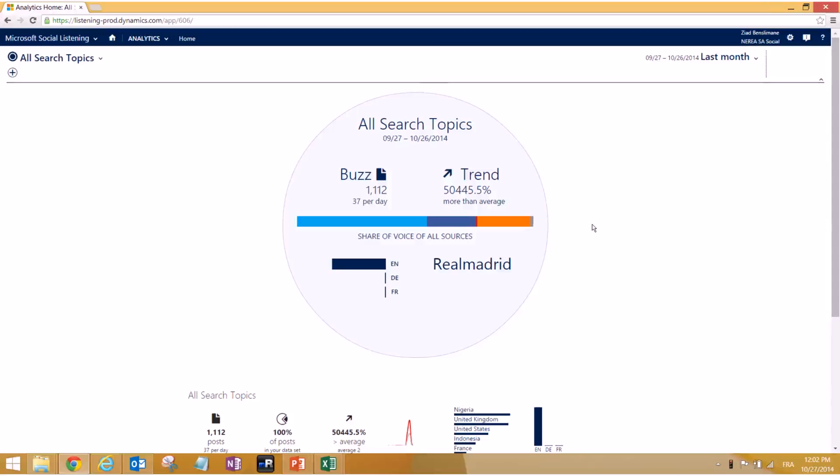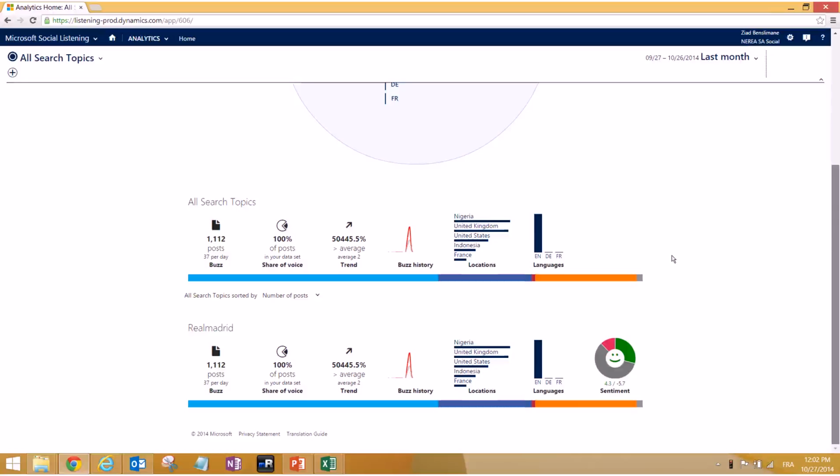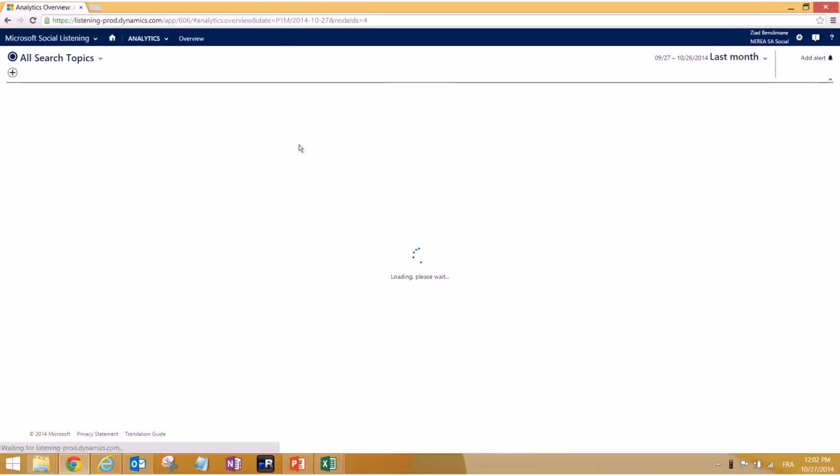Well, the way it works is that it gives you some graphs already about the buzz history, about the number of posts and so on. This query, we have actually done it just for a day or two, because there is a quota that you shouldn't exceed, and it's amazing because you get to pay for the quota you have only. So let's go ahead and show you guys some conversations in detail, because I didn't do that before. I only showed you the index, the unique number of the conversation.